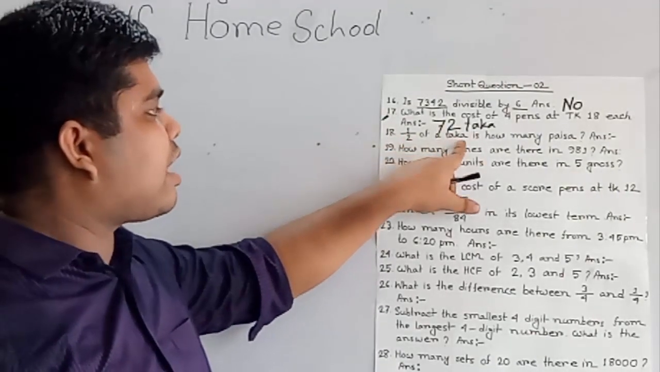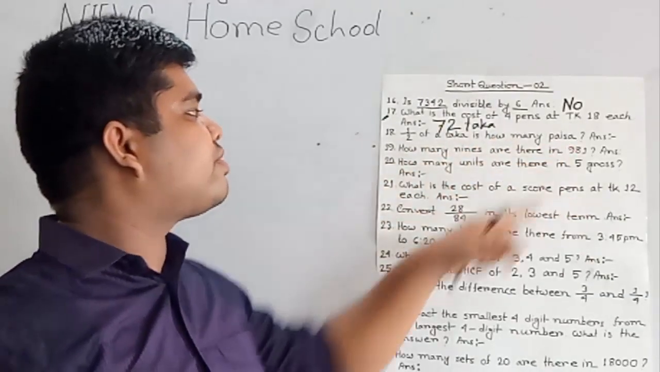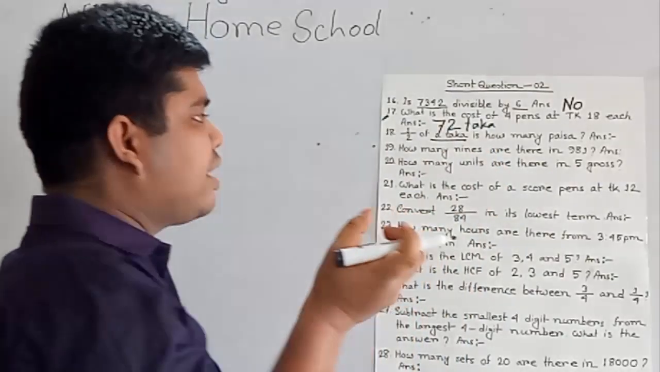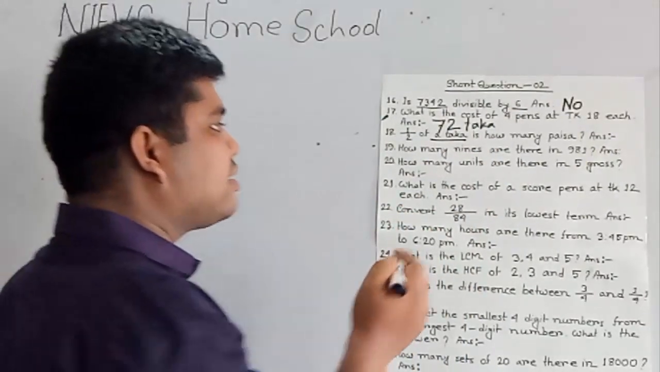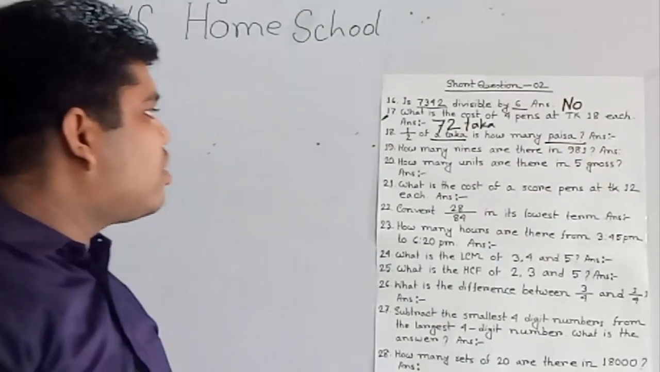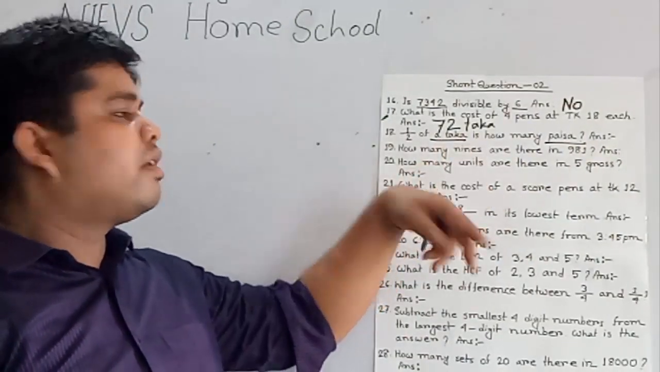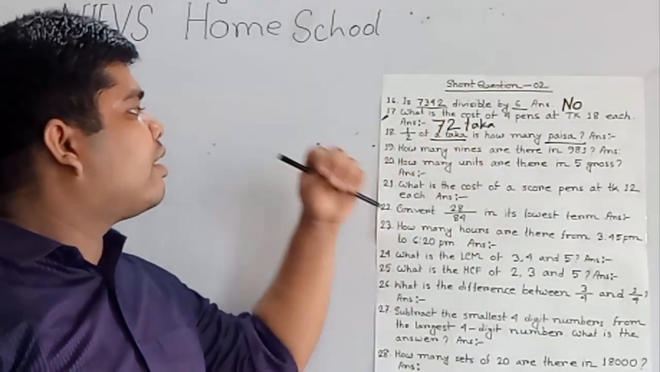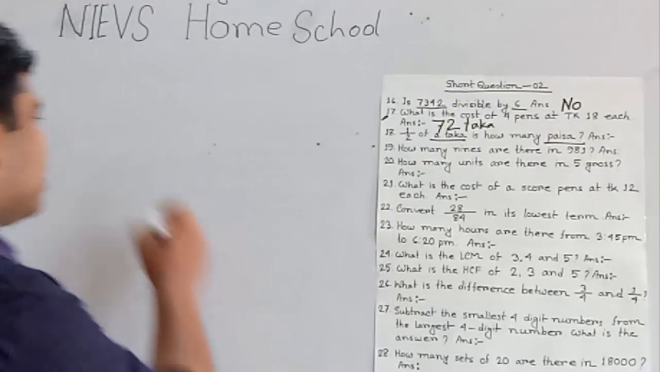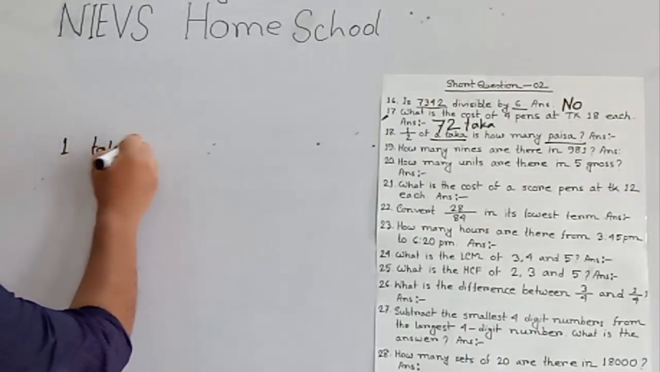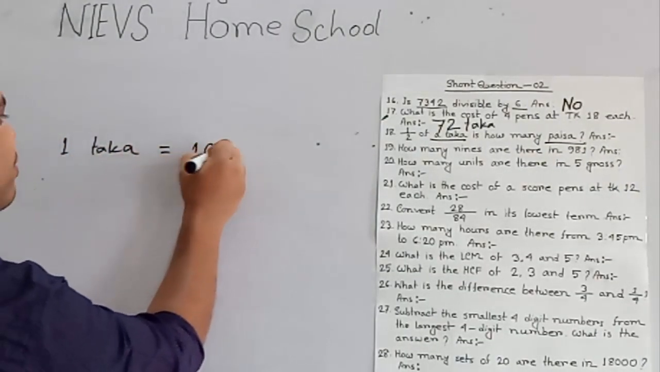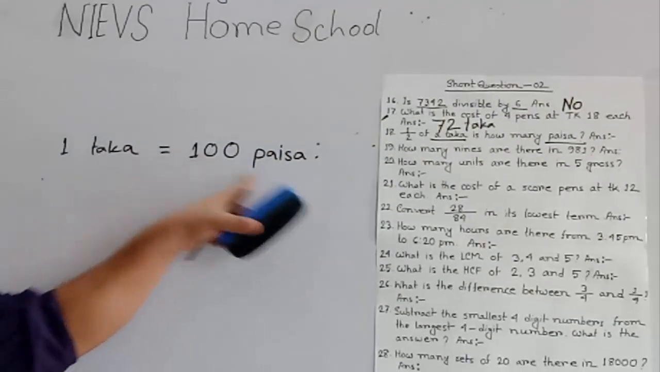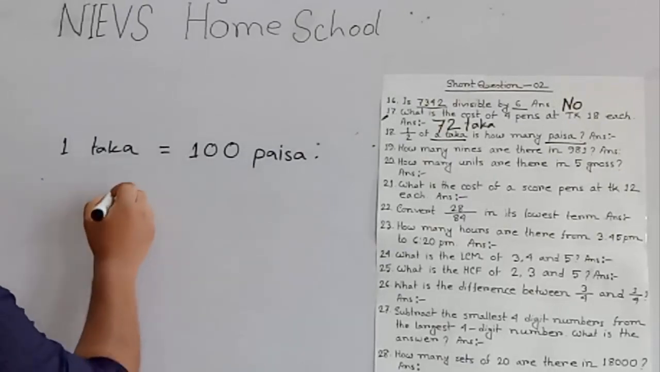Half of a Taka is how many paisa? My dear students, notice here Taka, but the question asks you to find the answer in paisa. So we convert a Taka into paisa first. Then we divide this by 2 and we get the answer. We know that 1 Taka is equal to 100 paisa. Now we divide this 100 paisa by 2 and we get the answer.